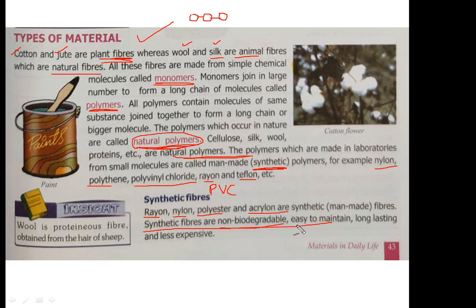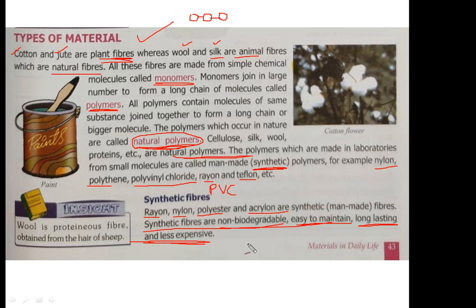Easy to maintain, long lasting, and less expensive. Everything has some plus point, positive point, and also some negative point. So these synthetic fibers, what are the positive points they have? It is easy to maintain, long lasting, and less expensive. Suppose you buy a set of cups where you used to take tea.